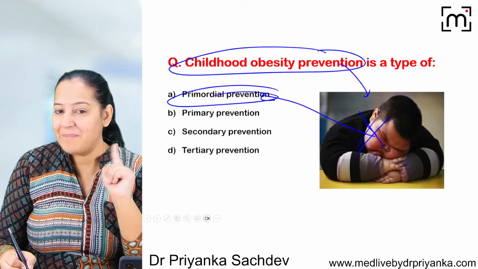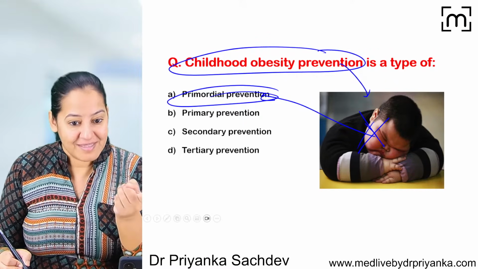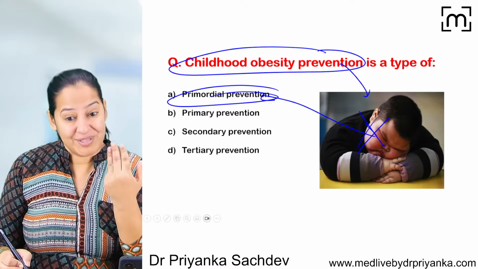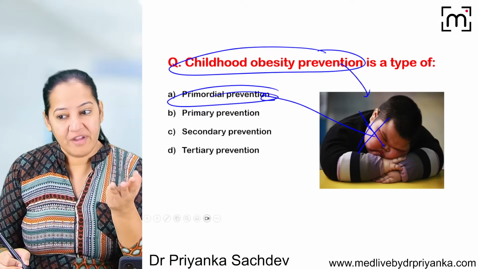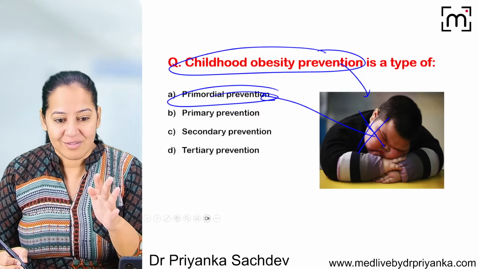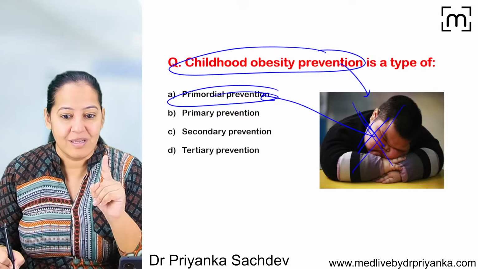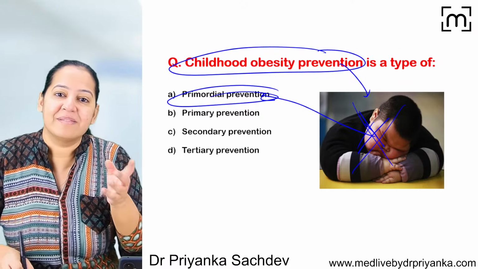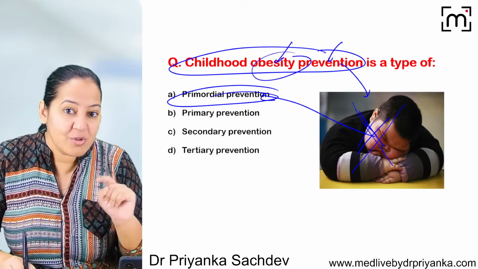You are again getting confused. I'm not saying the child is obese. I'm saying we are preventing the child from being obese. Like I have told you, there is a 3-year-old kid who doesn't smoke and we are discouraging the child from smoking in future also. So currently child does not smoke. So risk factor is absent. Currently child is not obese. We are preventing it. Risk factor is absent currently. I'm saying prevention of the obesity. Obesity is not yet present.